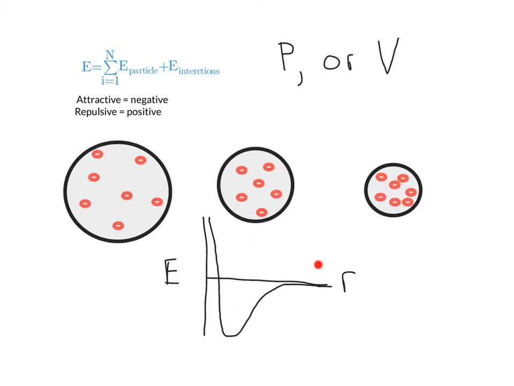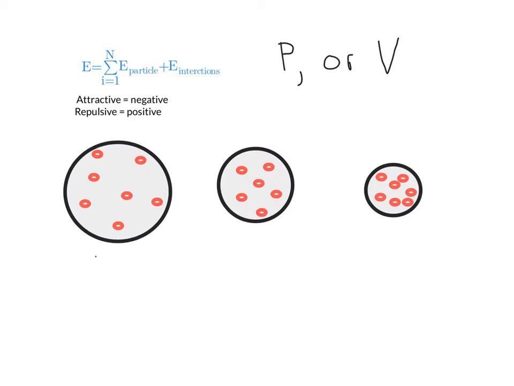For real gases, we're typically looking at distances in here where the attractive interactions are dominant. So if I have a compressed system, then I'm decreasing the distance between particles, and my attractive interactions are greater. And as I expand the system, I have larger distances, and so my attractive interactions are less.